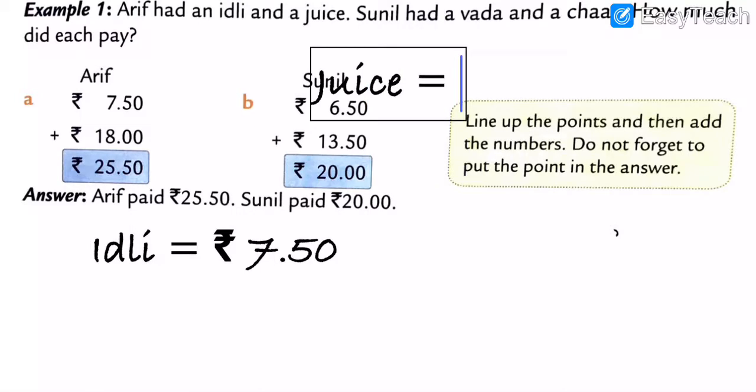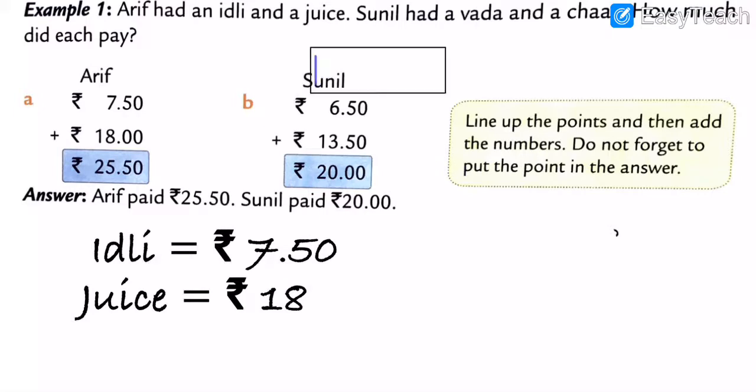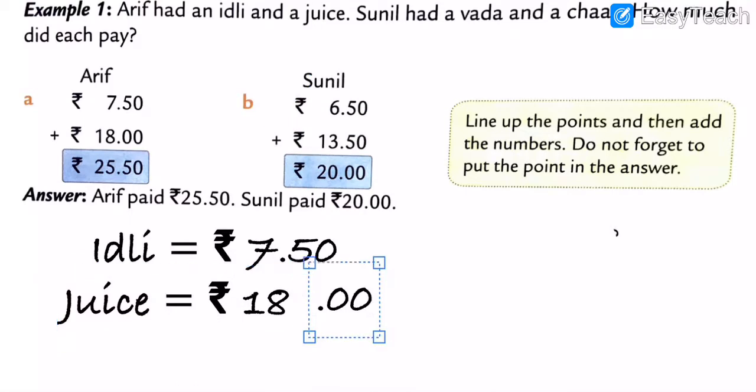So juice rupees is how many, my dear students? 18 rupees. Okay, so this is the price of Arif's snacks. Idli is 7.15 paisa and 18 rupees of juice. So one by one we do the addition. But here is the mistake I see: don't forget to put a 0 after the decimal. Got my points, my dear students?